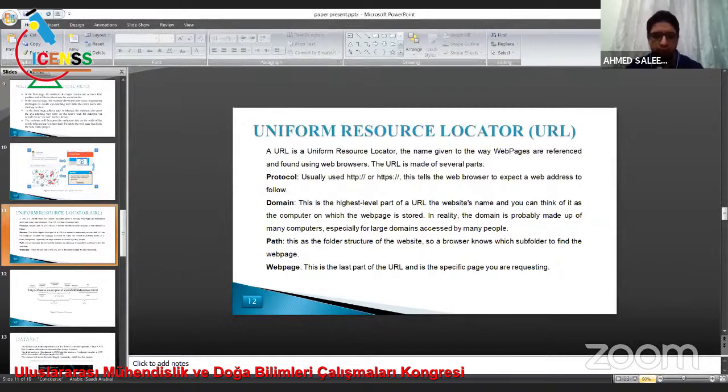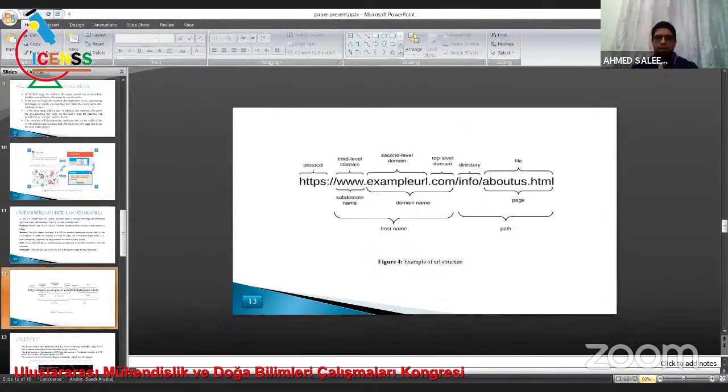This is the folder structure of the website, so the browser knows which subfolder to find the web page in. File. This is the last part of the URL, and it is the specific page you are requesting. Figure 4 presents an example of URL structure.